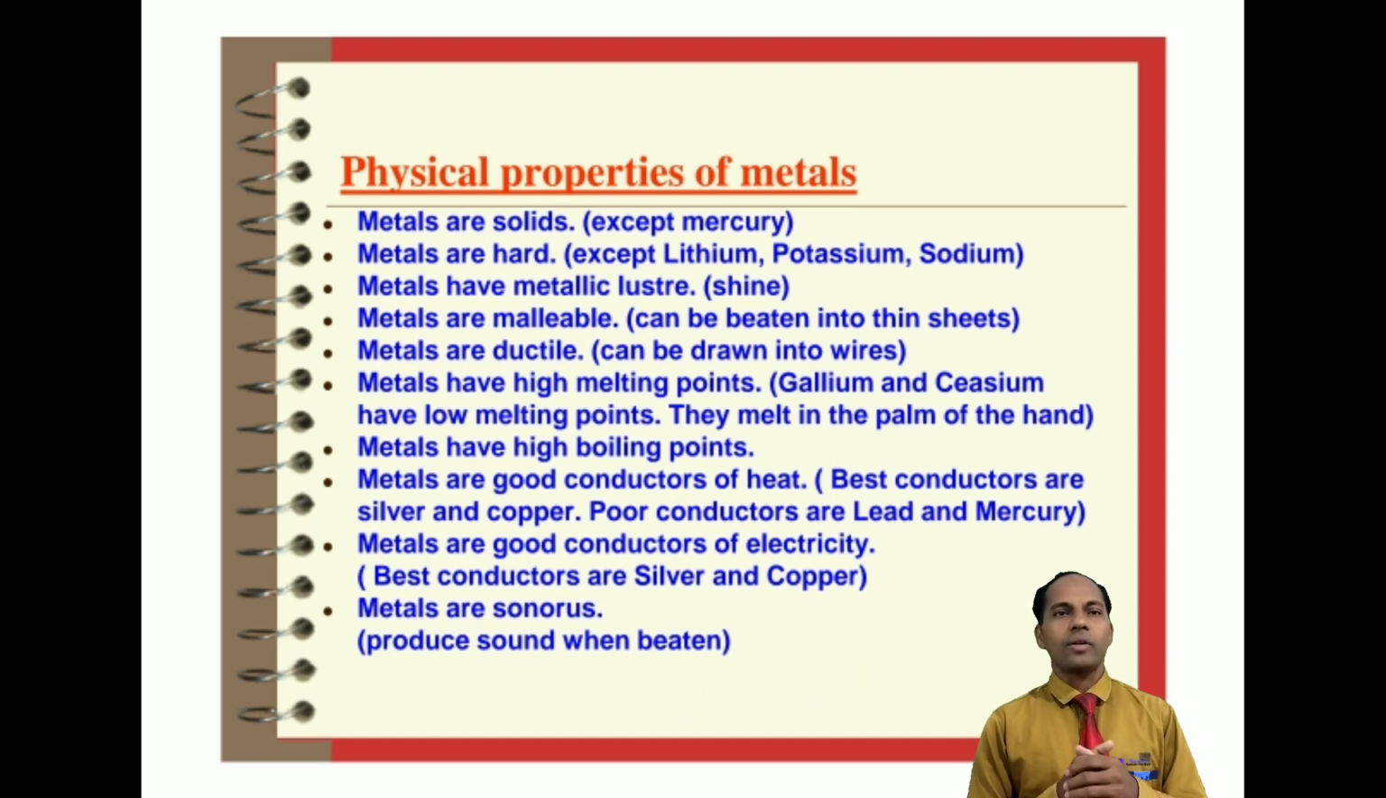So the best ductile metallic element is gold. Then metals have high melting points, but exceptional cases are gallium and cesium. Just as I told you, whenever they are kept in our hand, by getting the body temperature they melt, so they have the least melting point. Okay. Metals have low melting point also. They melt in the palm of our hand, as I told you, like gallium and cesium. Okay. Next, metals have high boiling point.